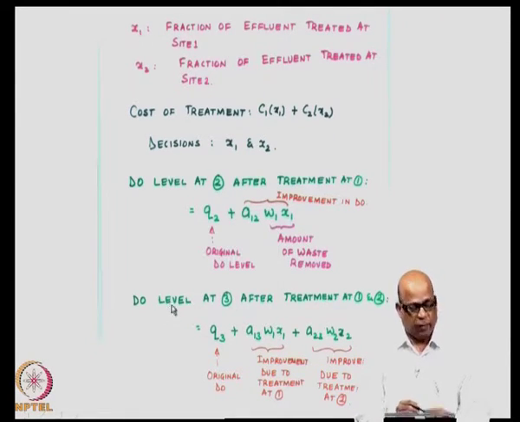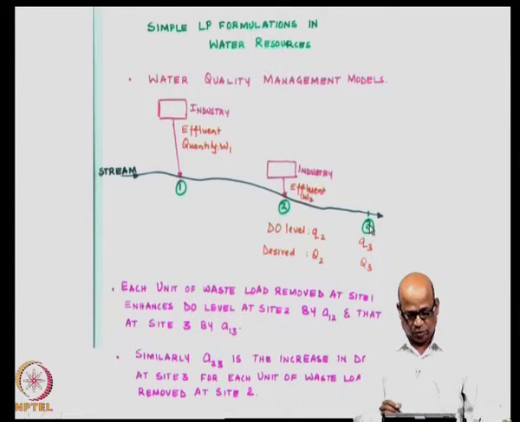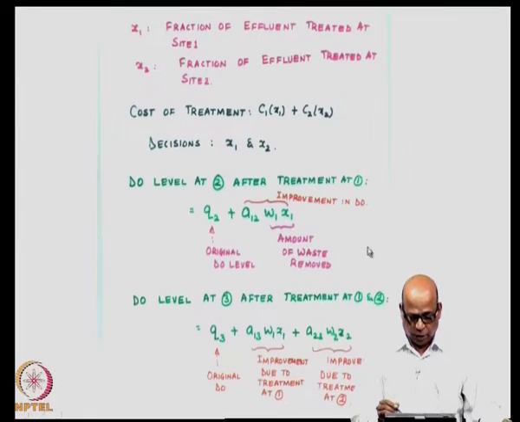Similarly, look at the dissolved oxygen at site number 3. What exists before the treatment is small q3 and what we desire is capital Q3. So, starting with small q3, you have provided a treatment of x1 at site number 1, which means the total amount of waste removed is W1 into x1.